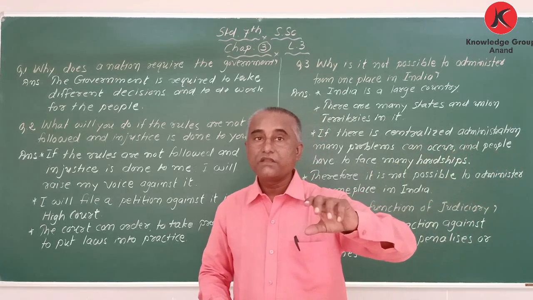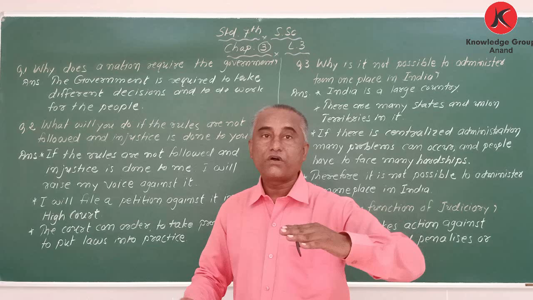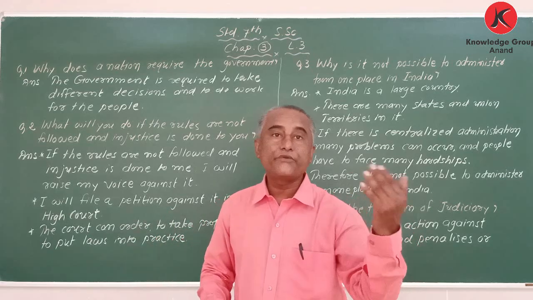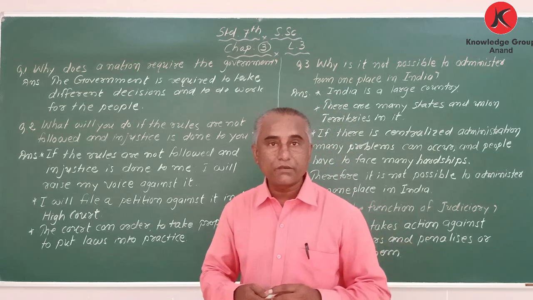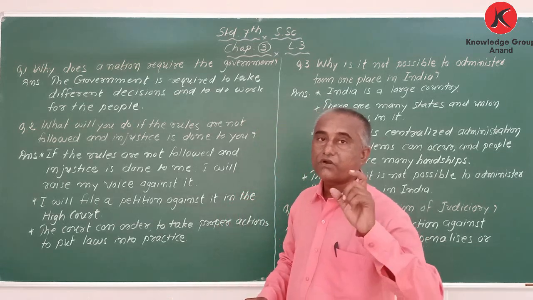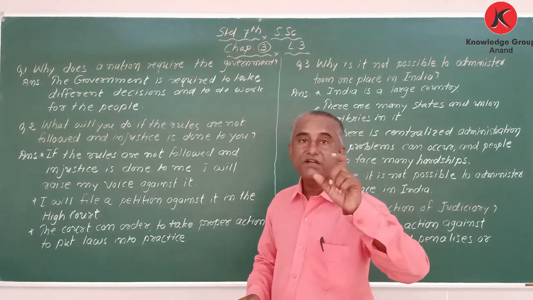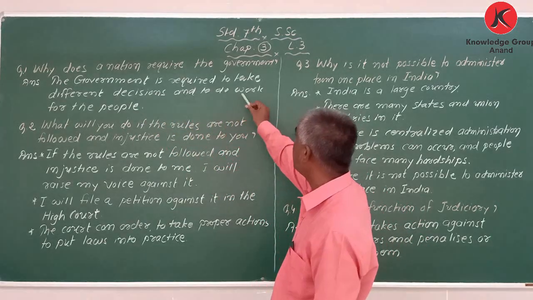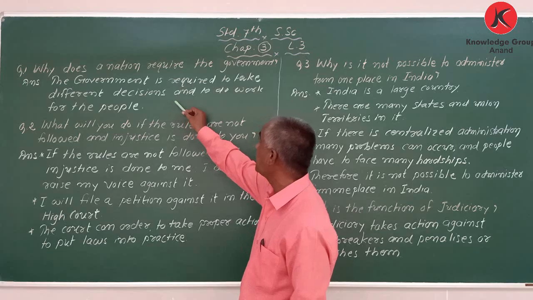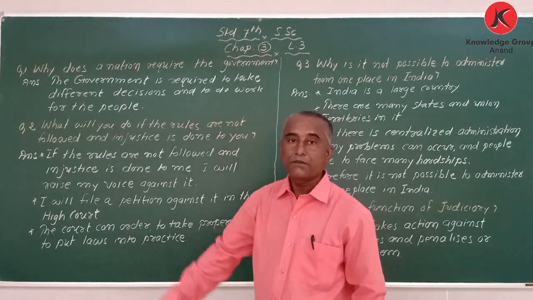But my dear student, for the convenience, for the welfare of the people, they introduced a new 2,000 rupees note, and new notes also came in the market. So only for the welfare of the people the government works. So the answer is, the government is required to take different decisions and to do work for the people.